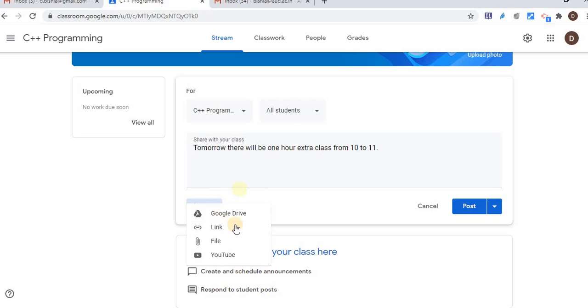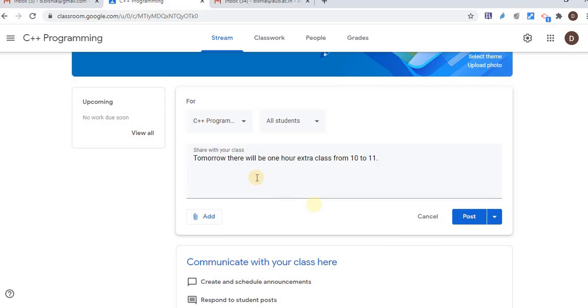So I can attach anything from these resources if it is required. And one more option is here. So tomorrow class, why that announcement is here. Maybe in my class few are repeater students and few are currently present students, so maybe that announcement is not for a few students, 10 or 20 students, so I can select here all students, and I can just uncheck. Right now no one has joined my class, so that's why nothing is showing, only all students. Otherwise the list of all the students will be visible here.